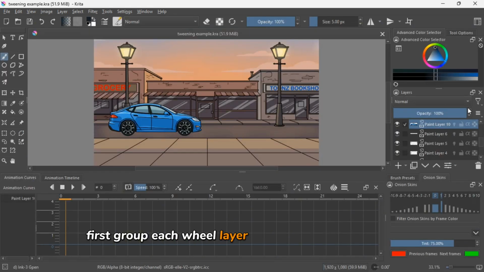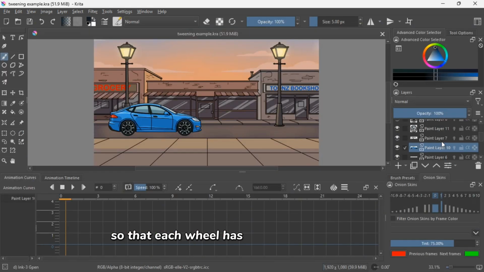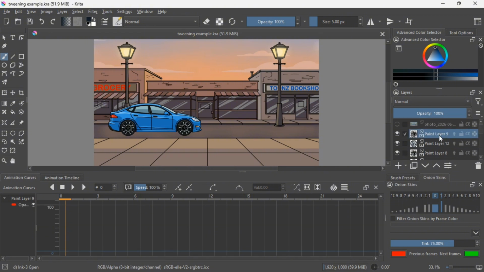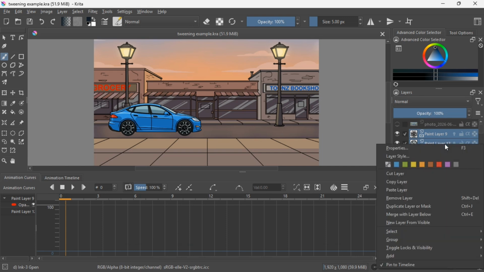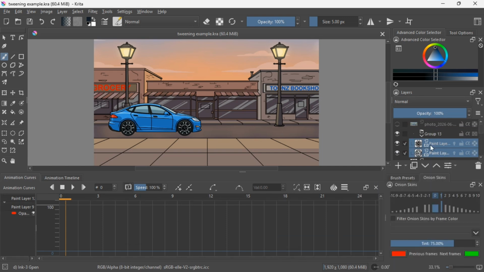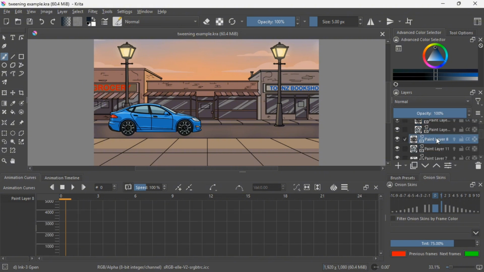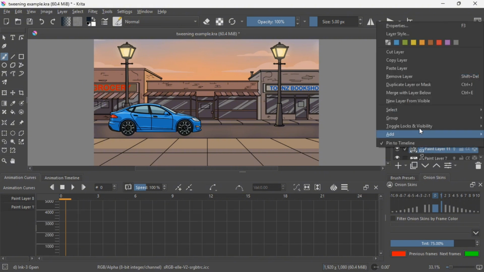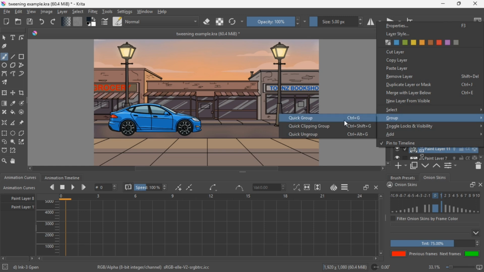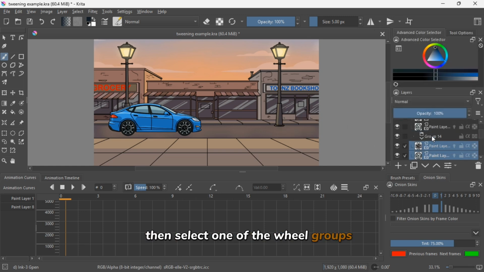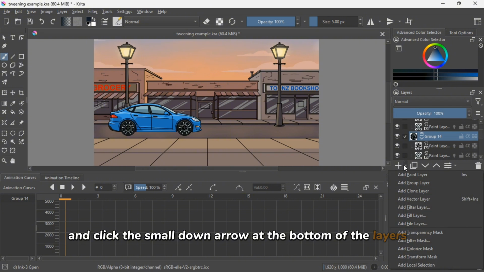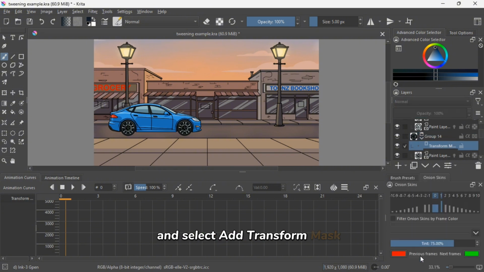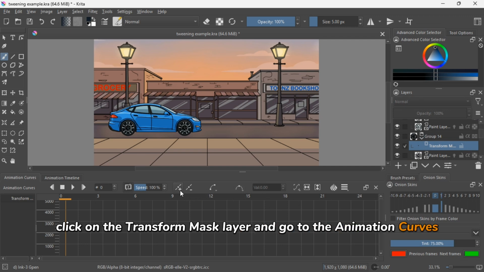First, group each wheel layer into its own separate group so that each wheel has its own individual group. Then select one of the wheel groups and click the small down arrow at the bottom of the Layers tab and select Add Transform Mask. Click on the Transform Mask layer and go to the Animation Curves tab.